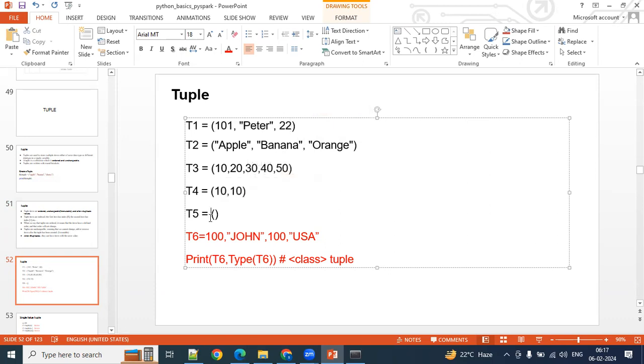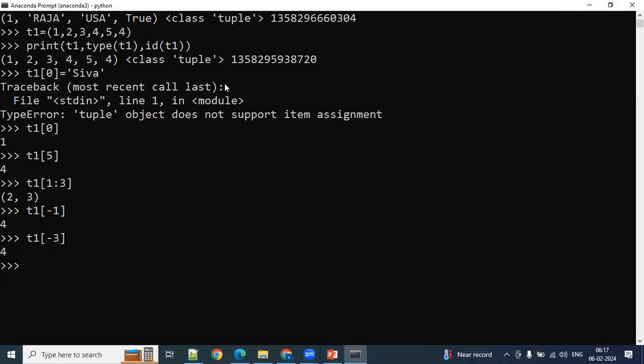Now, how do you define an empty tuple? We have defined the tuple with some elements here. Now I wanted to define an empty tuple. How do we define the empty list?